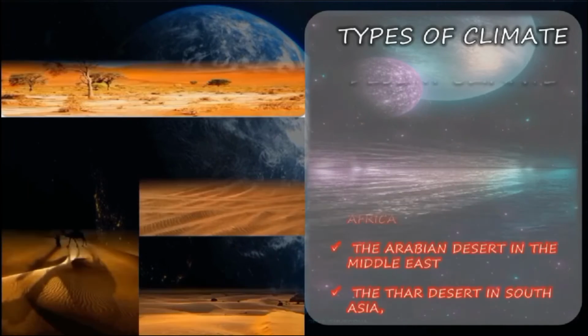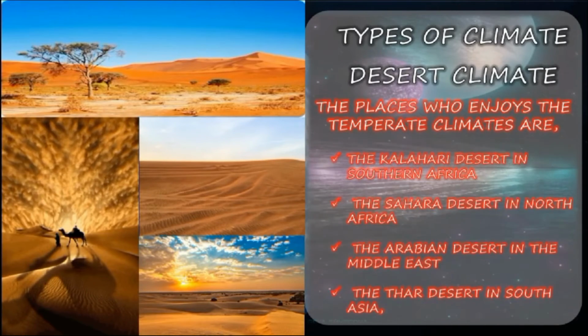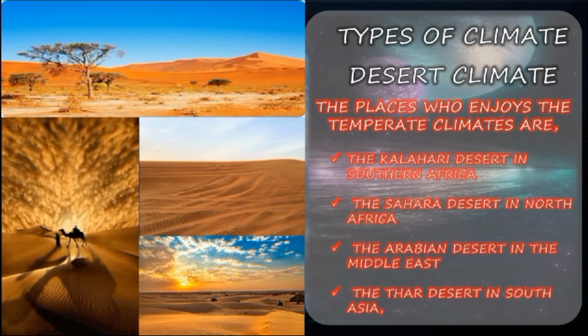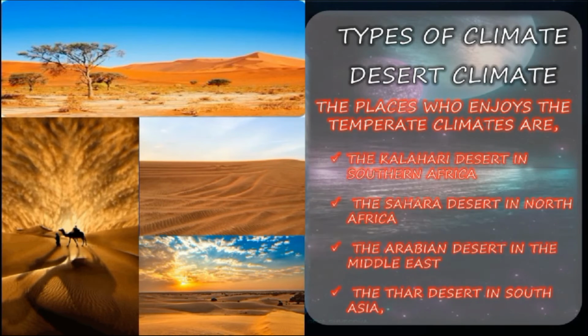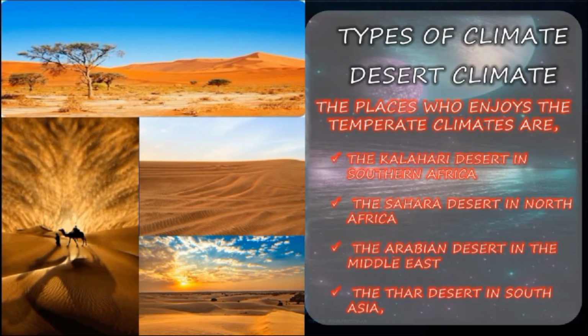We can see the types. The places that enjoy desert climates are the Kalahari Desert in southern Africa, the Sahara Desert in North Africa, the Arabian Desert in the Middle East, and the Thar Desert in South Asia. The desert is extremely hot in summer and very cold in winter. Days are so hot that it is impossible to move about, while nights are extremely cold. This variation is because the sand heats up quickly and also cools quickly.